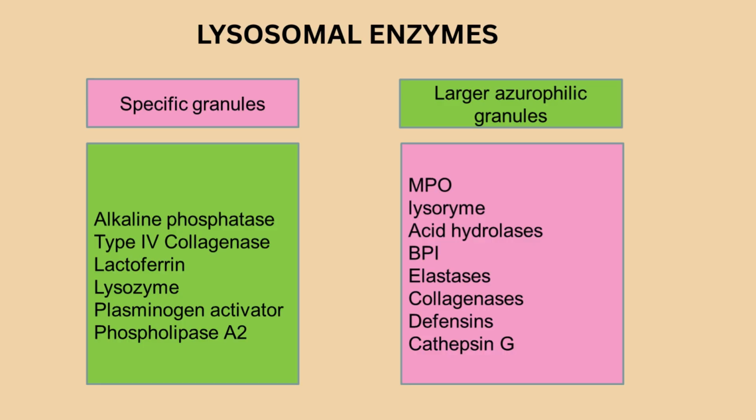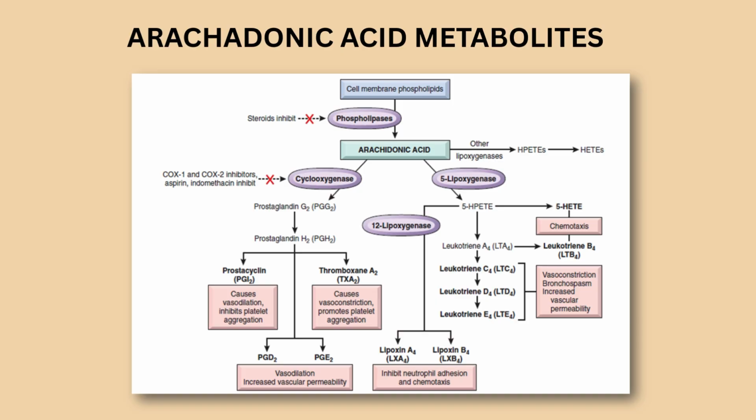Now talking about lysosomal enzymes, they have two types. They are secreted either by specific granules or by larger azurophilic granules. The ones secreted by specific granules are alkaline phosphatase, type 4 collagenase, lysozymes, etc. Larger azurophilic granules secrete MPO, then elastase, collagenase, etc. Now let's move ahead.